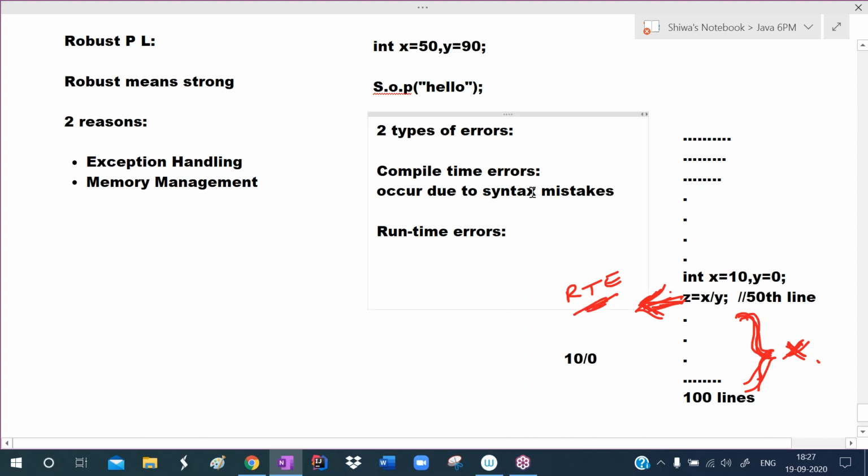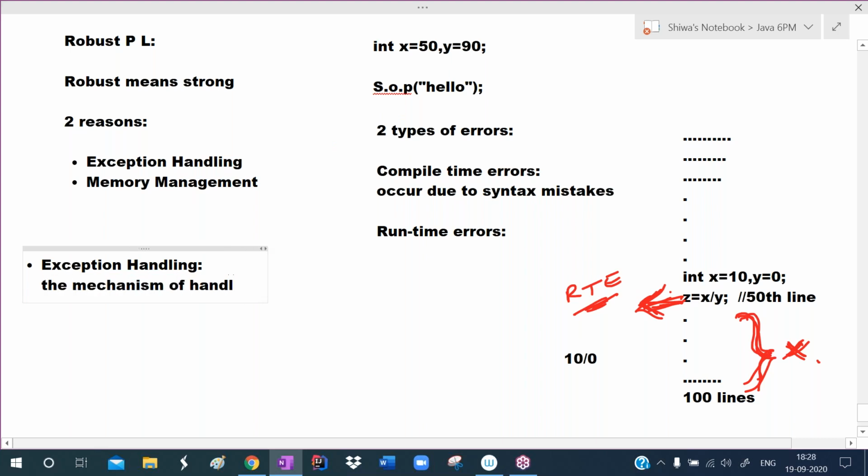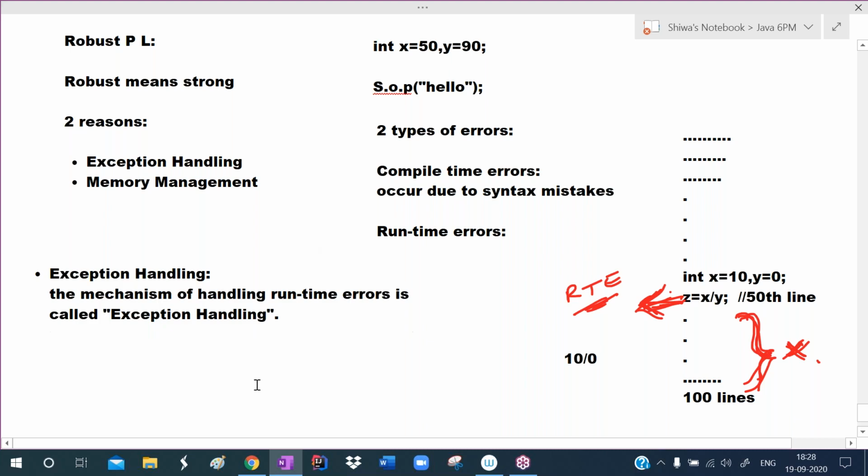The mechanism of handling runtime errors is called exception handling. So we must handle the runtime errors, because when runtime error occurs, user cannot continue his work. It will not execute the remaining code. So abnormal termination will occur. So to solve this problem, Java is introducing the exception handling concept.